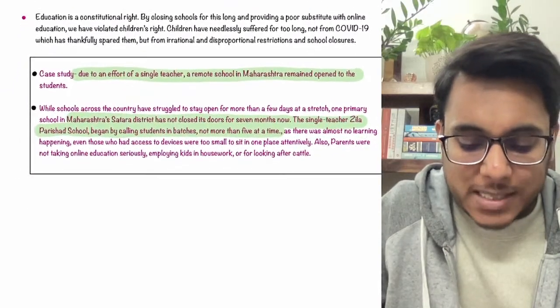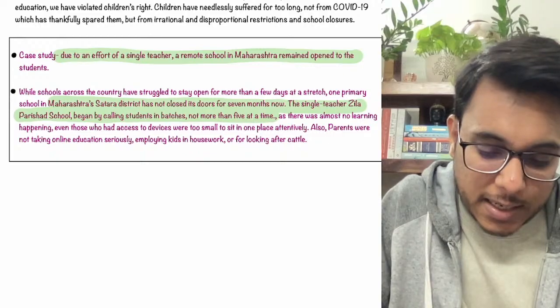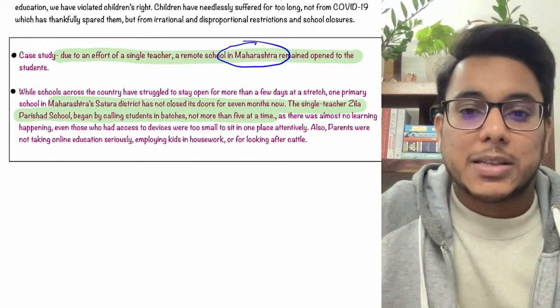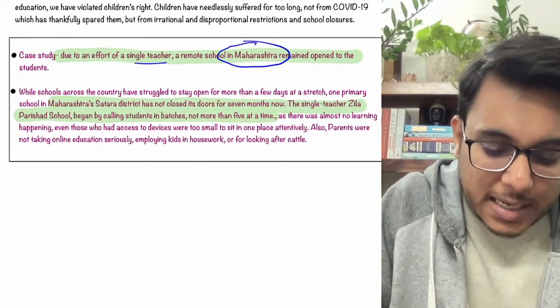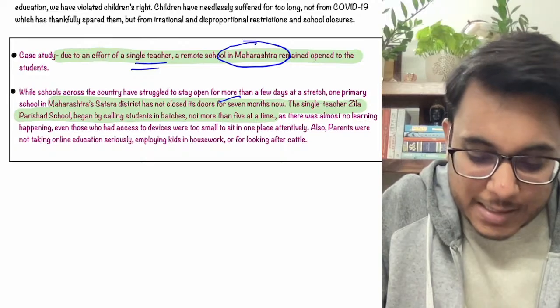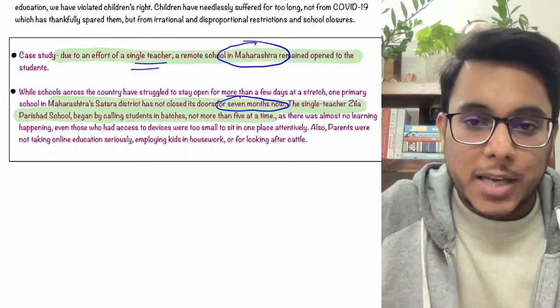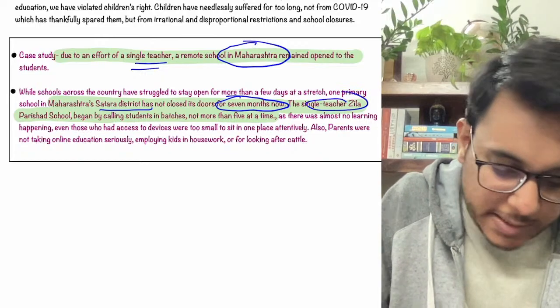Now there is one more case study that I would like to share, from Maharashtra's Satara. In Satara, because of a single teacher, the schools have been open for 7 months continuously. It is a single-teacher Zilla Parishad school.